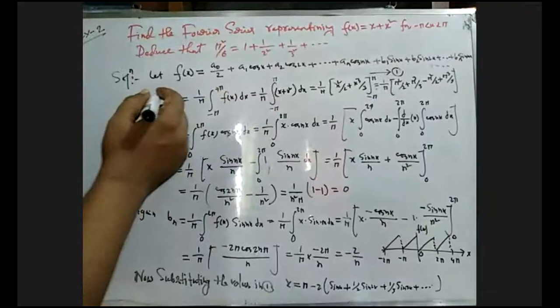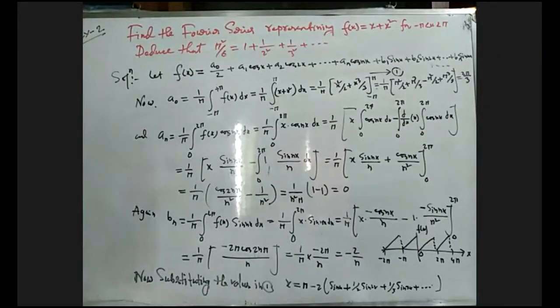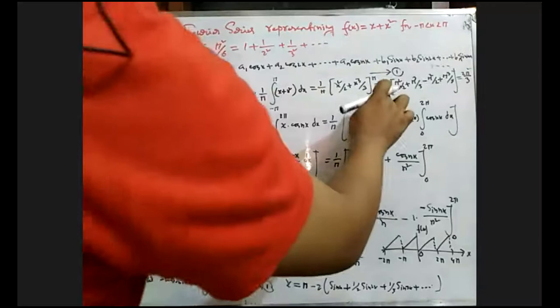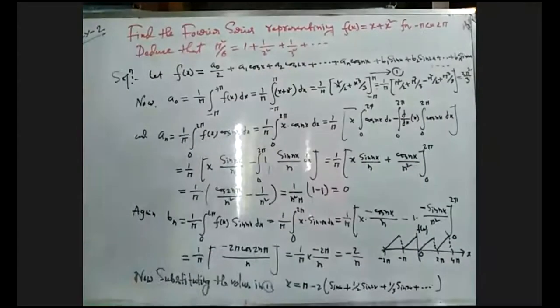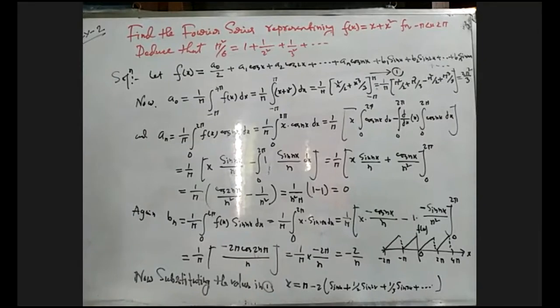So this equals, actually, we get twice pi square by 3, since one pi will be cancelled. So we get only twice pi square by 3.